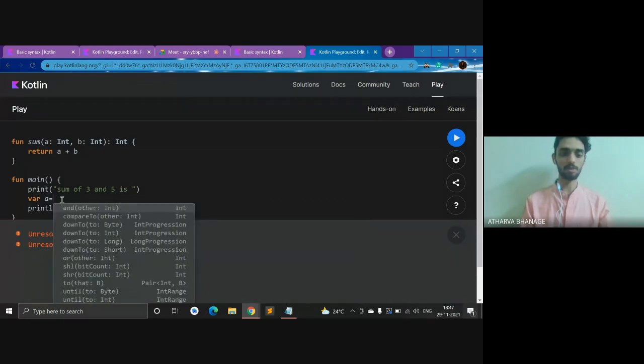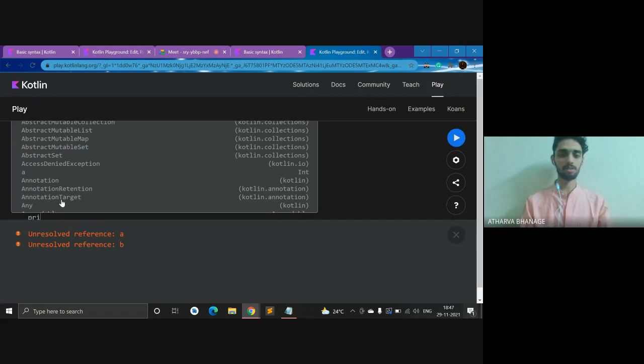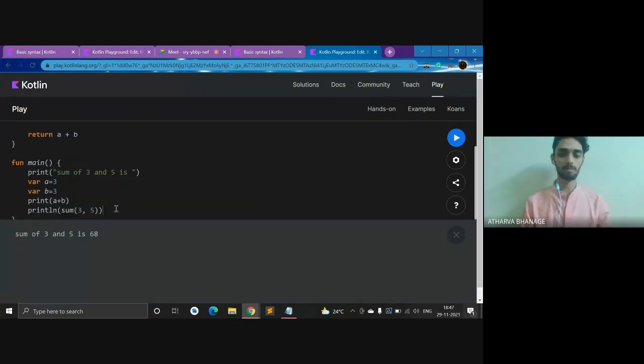Let me define a equal to 3, b equal to 3. Print a plus b. So wait, let me comment this part out. And now you can see, why is it given... Okay, yeah. Now you can see it has given me a plus b.